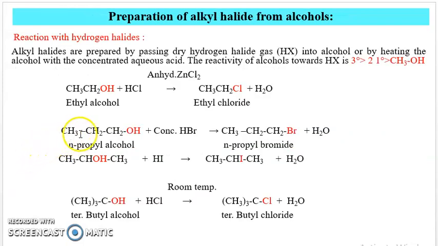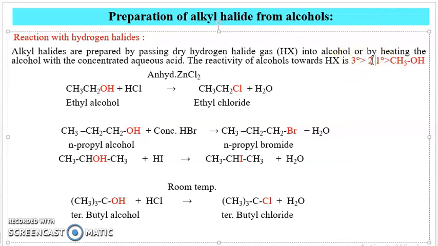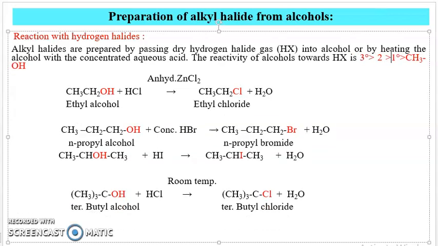Then next, reaction of hydrogen halide. Alkyl halides are prepared by passing dry hydrogen halide, that is HX, into the alcohol, or by heating the alcohol with concentrated aqueous acid. The reactivity of alcohols towards HX: tertiary alcohols are more reactive than secondary alcohols. Secondary alcohols are more reactive than primary, which are more reactive than methanol. Here ethyl alcohol is a primary alcohol.